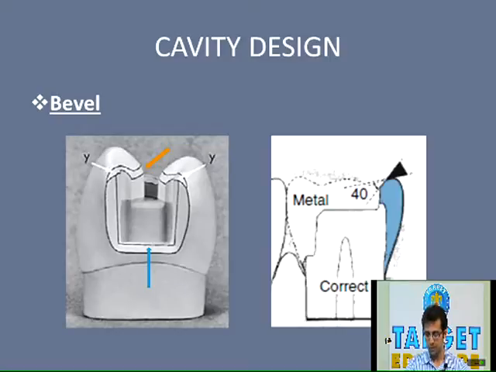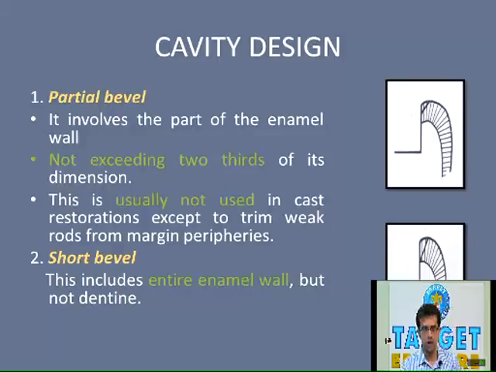So for intracoronal preparation, the circumferential tie components are bevels and flares. Now bevels, the circumferential tie components on occlusal and gingival walls are called bevels, whereas the same circumferential tie components on the proximal walls, as on the facial and lingual proximal walls, are called flares, the design of which will be discussed in the forthcoming slides. Whereas in case of extracoronal preparation, the circumferential tie component is the finish line, which you must be knowing.